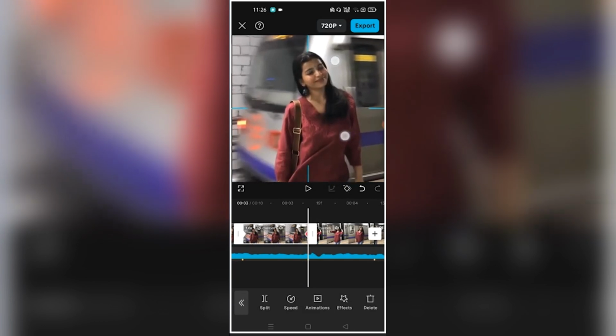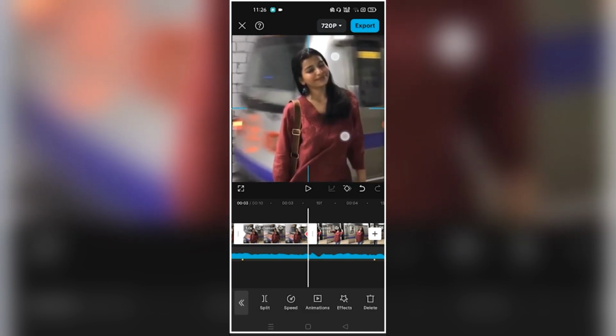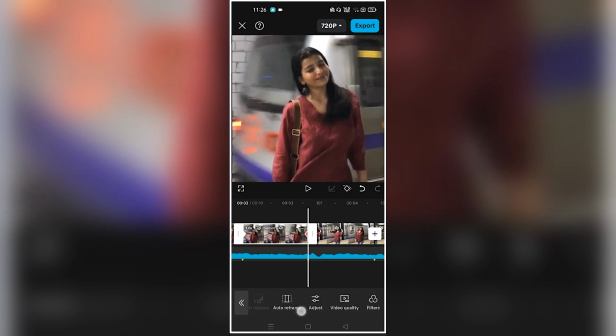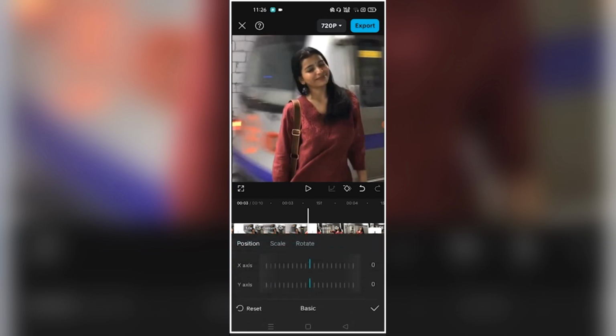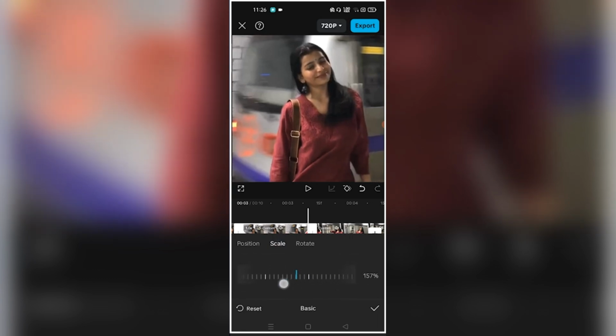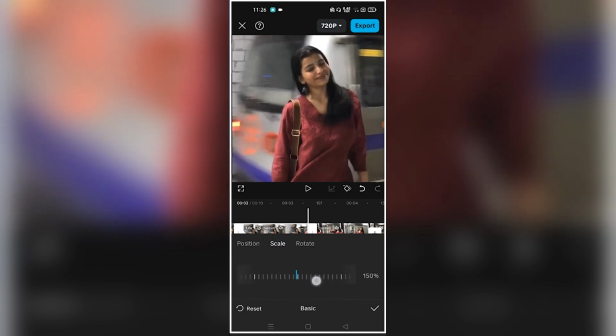So now this feature has come that you can zoom it with both hands. It was there earlier also, but it was removed in the middle. If you want, then you can simply go to basic. Then from here you have to go to scale. And then from here you can increase it. Something like this. So you can do this as well. Or if you want, then you can do it with your fingers as well. So there are both ways.